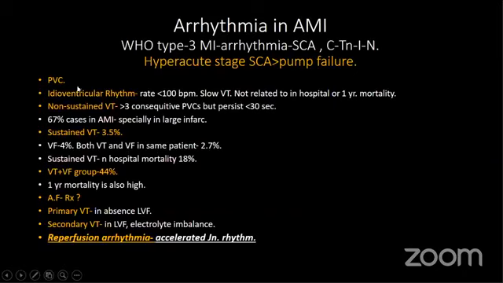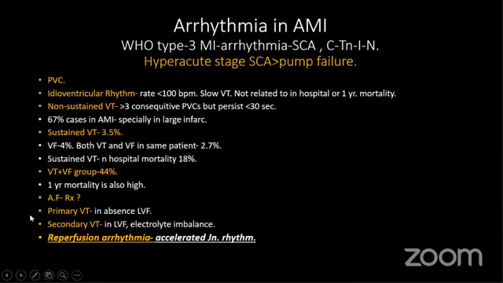And one thing that happens in the acute MI setting is reperfusion arrhythmia. Sometimes it may be asked, what is reperfusion arrhythmia? That is accelerated junctional rhythm. A narrow complex at a rate of 70 or 80, this is the accelerated junctional rhythm that indicates reperfusion arrhythmia. PVCs, runs of PVC, VT, VF, these are complications of acute MI.